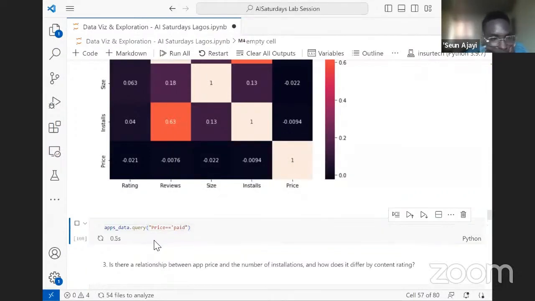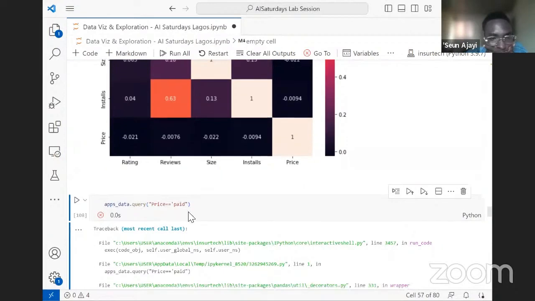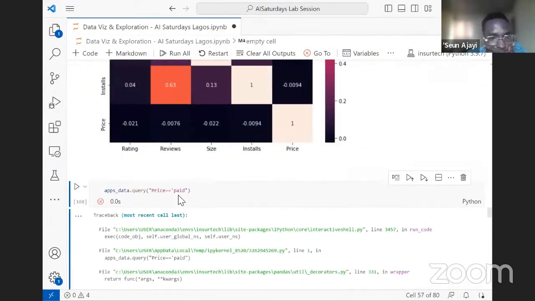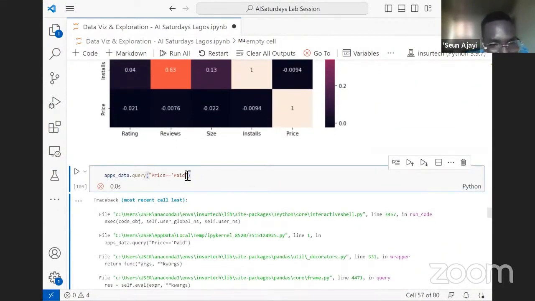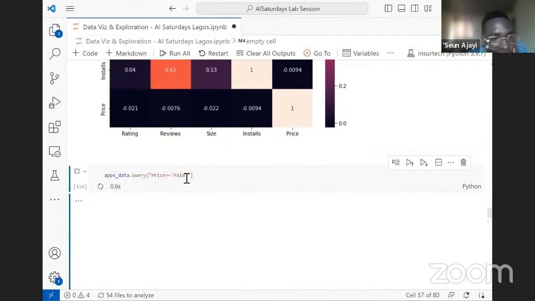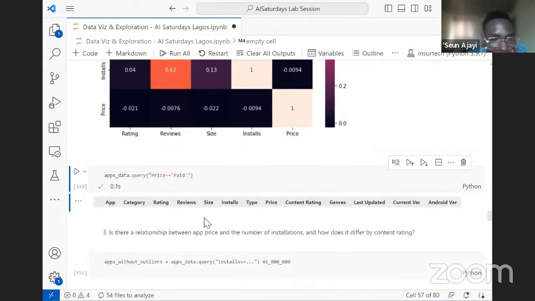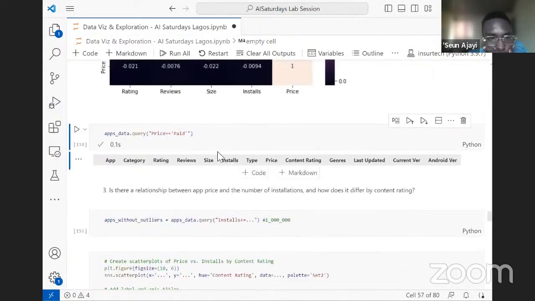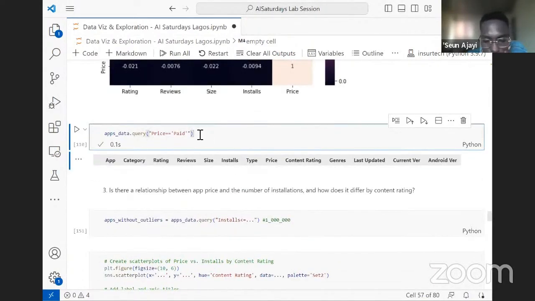Let's see. Okay, it's a capital P. Let's be sure. Okay, this one here. Now you're showing me nothing. This is the head.